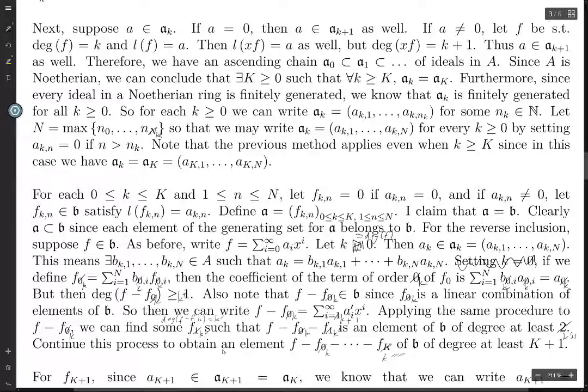to get an element with k prime prime prime prime greater than or equal to capital K plus 1.